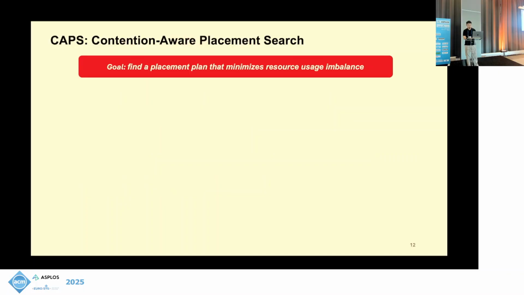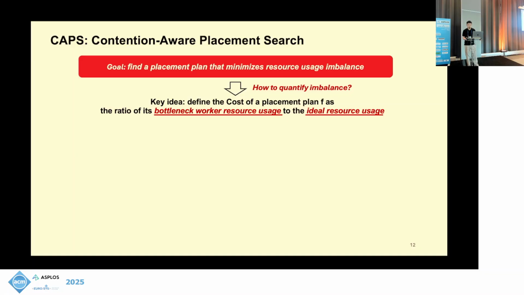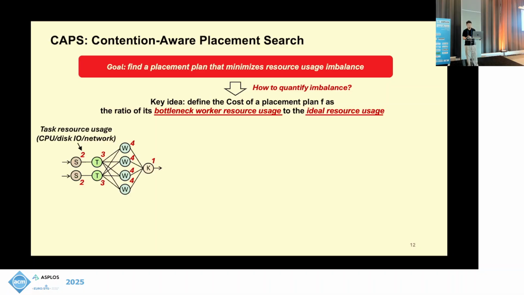So we first look at how the search works. Based on the motivation study, our target here is to find a placement plan that can minimize resource usage imbalance. So how do we quantify this imbalance? The key idea is to define the cost value for any given placement plan as the ratio of its bottleneck worker resource usage to the ideal resource usage. And I will explain what they mean with this example.